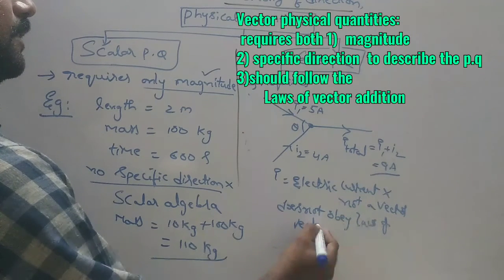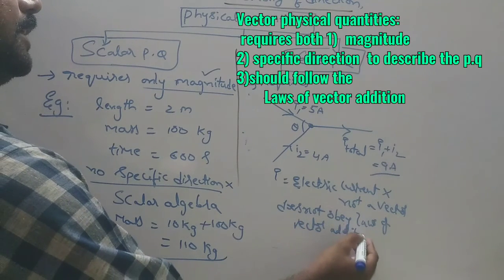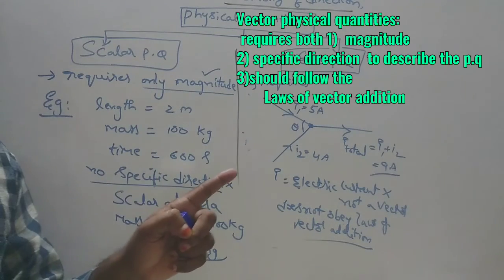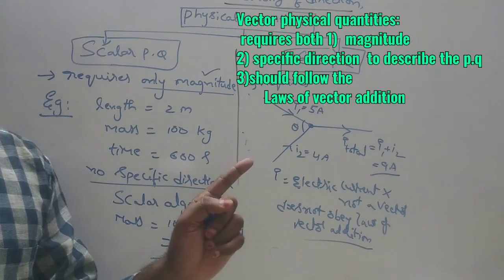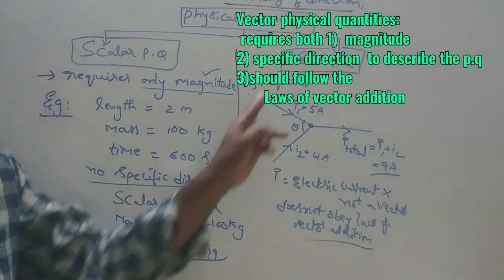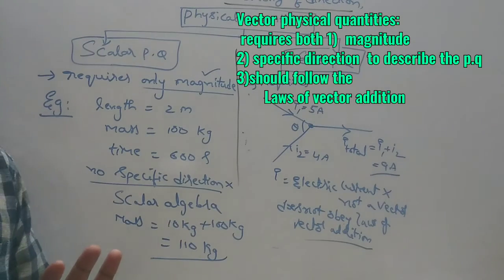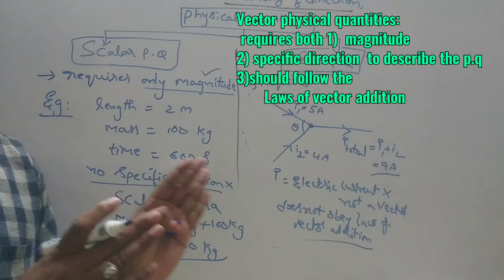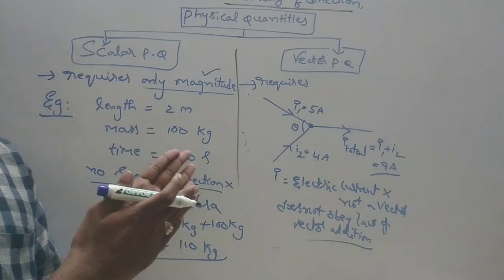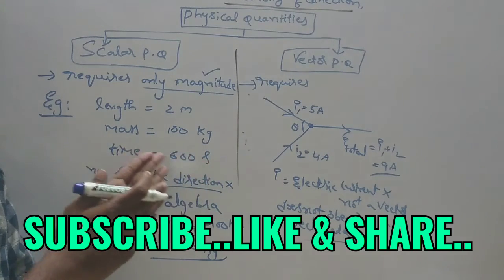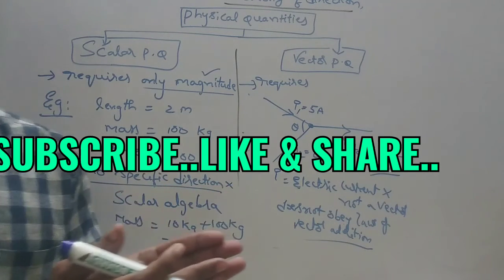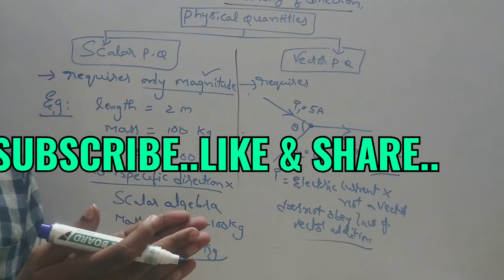So for any physical quantity to be said to be a vector, it has to satisfy three conditions. One, it should have magnitude. Second, it has a particular direction, and the third is it should obey the laws of vector addition also. Then only it can be considered a vector physical quantity. So these vectors will play a major role in physics. That's why I am stressing here, and I am telling you the difference between scalar and vector physical quantities beforehand. So next class let's continue our session.